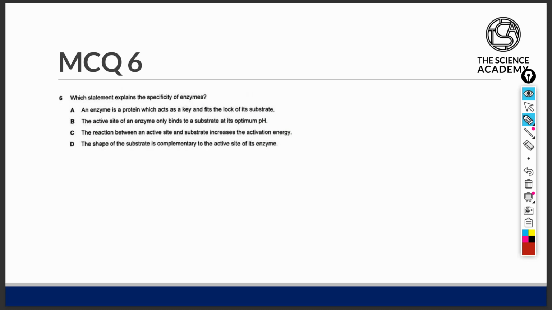Question 6. Which statement explains the specificity of enzymes? Statement A states that an enzyme is the protein which acts as a key and fits the lock of its substrate. This statement is true.